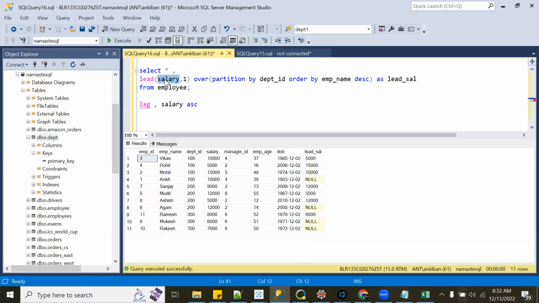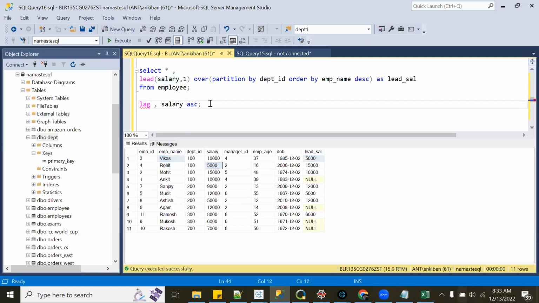Got it. So you see Vikas is first and then R. So Vikas has got the salary of Rohit, right? You see these three things. Because it is now sorting on employee name descending. So Vikas has the highest ASCII value. It starts from V and then R. Okay, but it might be useful if there is a year column and I want to identify the previous year or previous month. Sales of previous year or previous month. Exactly.